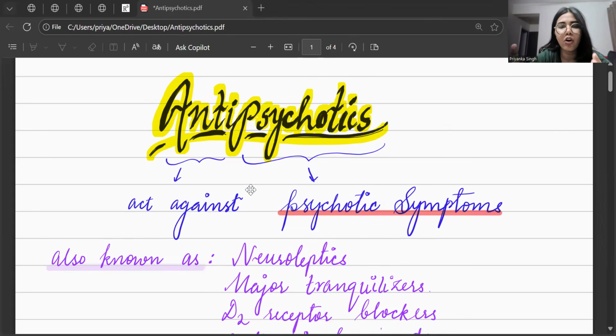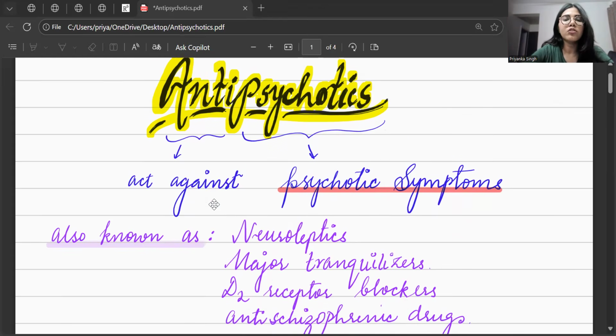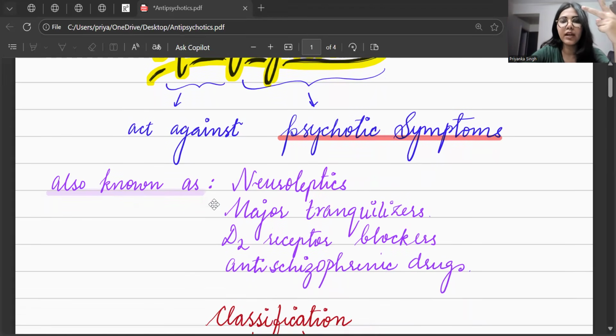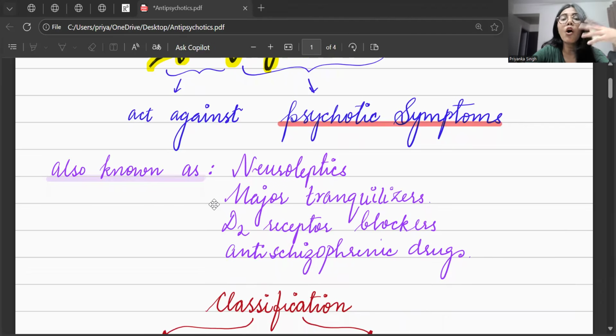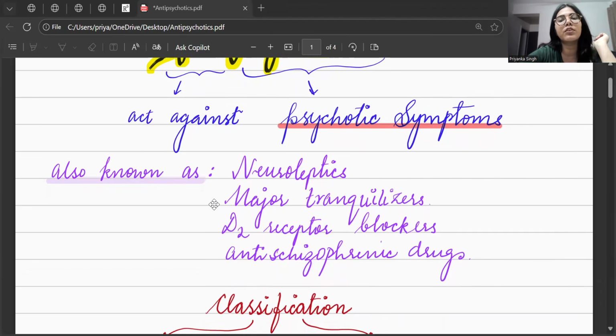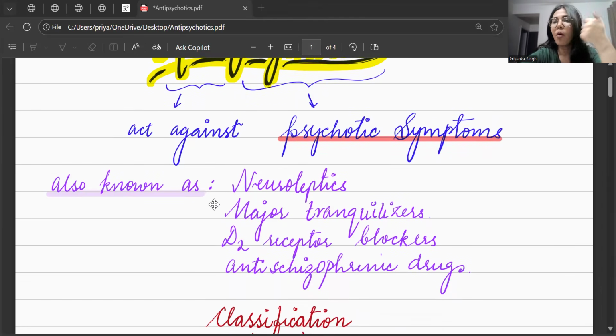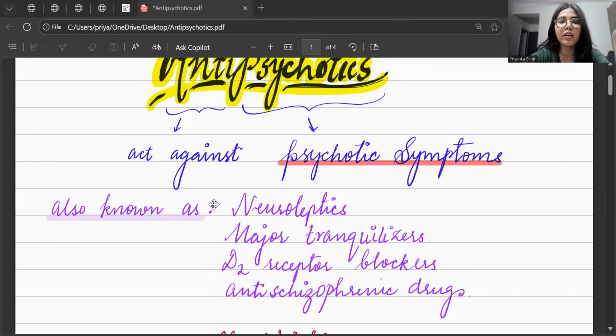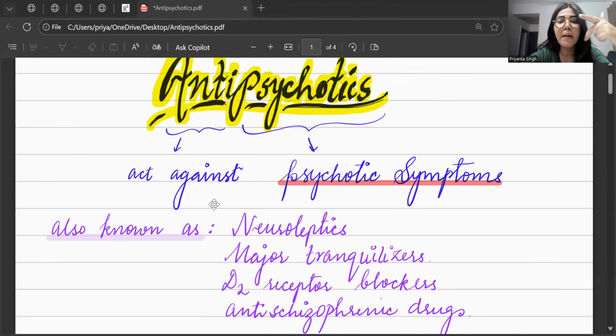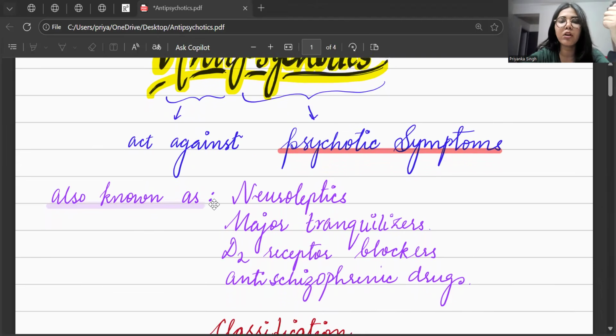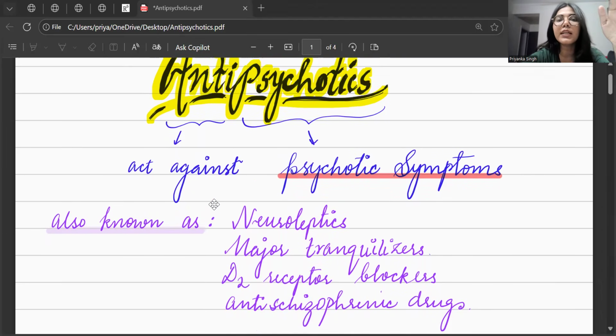The term antipsychotics: anti means they act against something, and psychotics means psychotic symptoms here. So the entire term means the medicines that act against the psychotic symptoms. Now, they're also known as neuroleptics, major tranquilizers, D2 receptor blockers, or commonly known as anti schizophrenic drugs. This is very important for the multiple choice questions that you get in the competitive exams or your usual university exams. So, neuroleptics, major tranquilizers, D2 receptor blockers, and anti schizophrenic drugs are all the other names or common names of antipsychotic drugs.